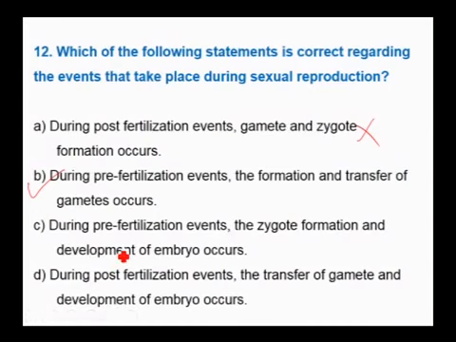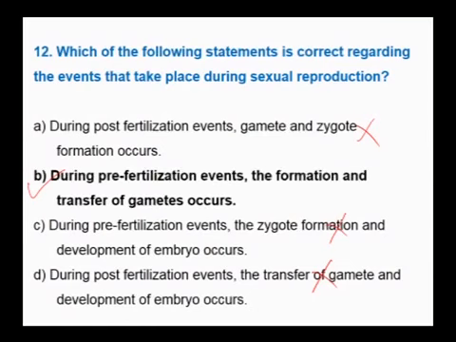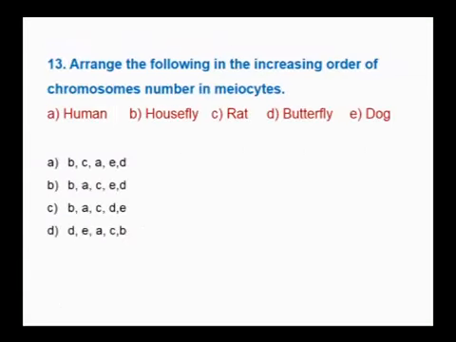Third option, during pre-fertilization events, zygote formation is not a pre-fertilization event. Therefore, this is wrong. During post-fertilization events, transfer of gamete is also a pre-fertilization event. Therefore, this statement is wrong. So the answer for this question is D. During pre-fertilization events, the formation of gametes and the transfer of gametes takes place. We will move on to the next question.